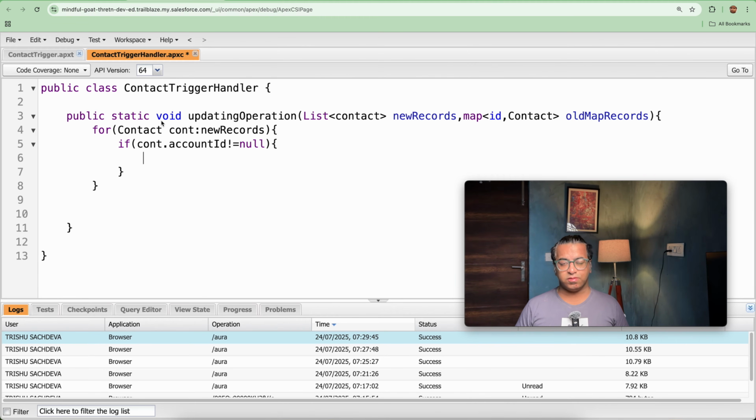After this, the next step is we need to check if the phone number is matching or not matching. So let's see how we will be doing it.